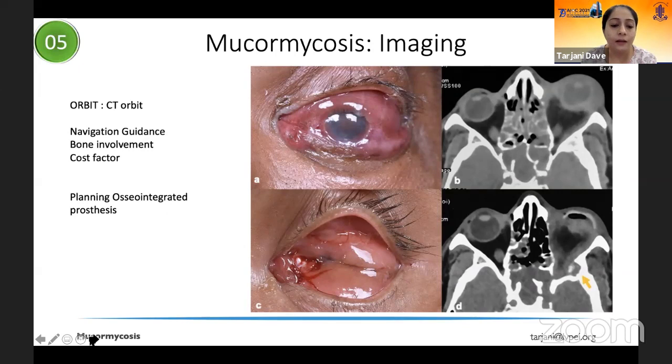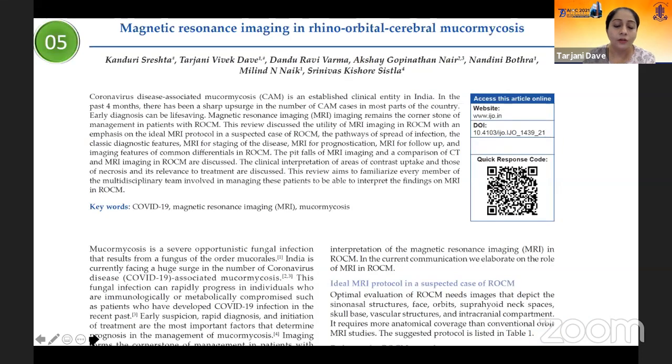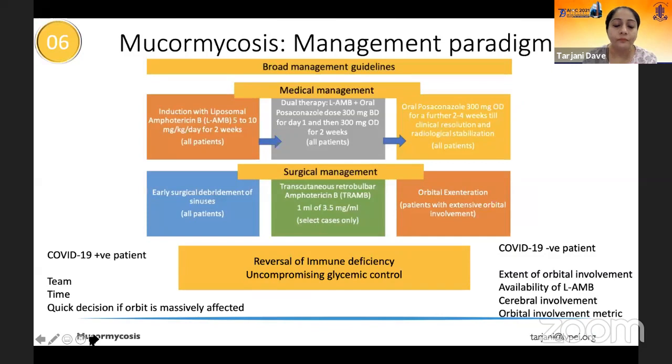CT has a very limited role in mucormycosis and should not be used as one of the diagnostic modalities. You can read up more about imaging in our current paper in IGO.